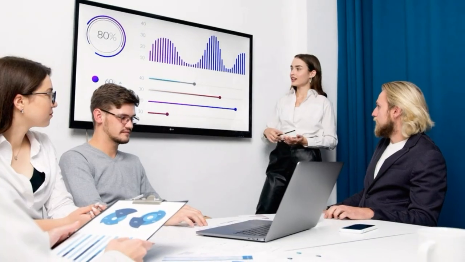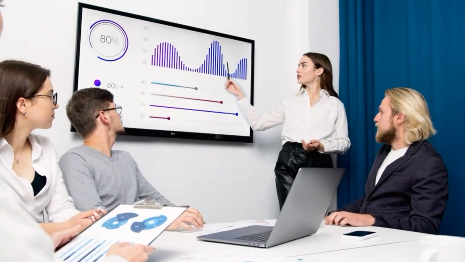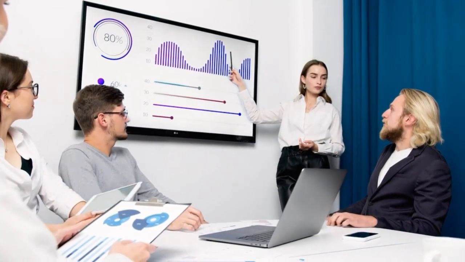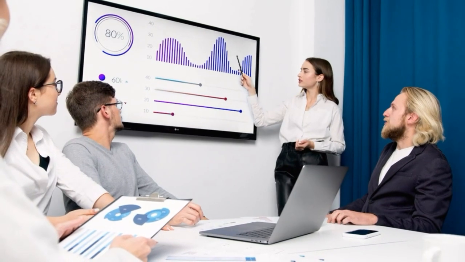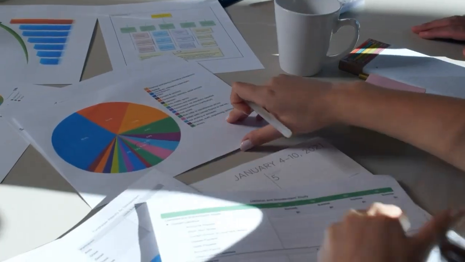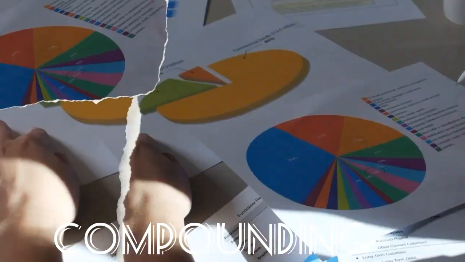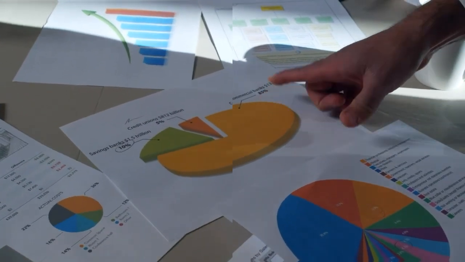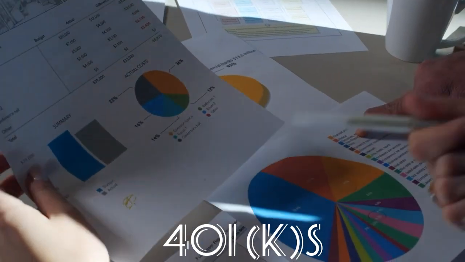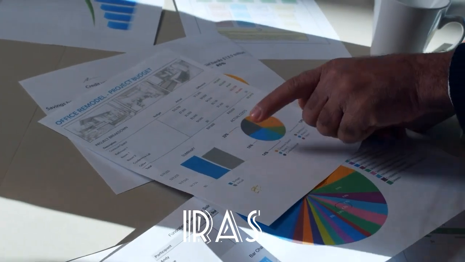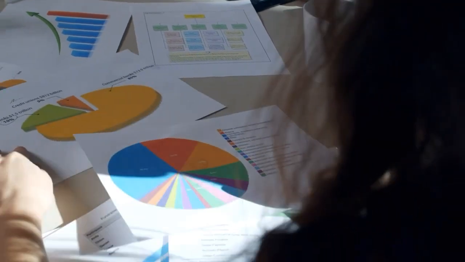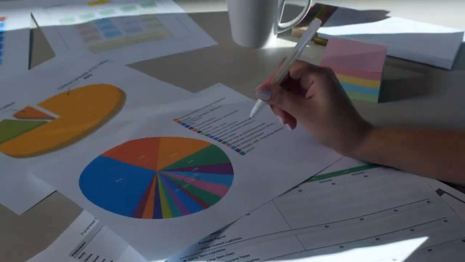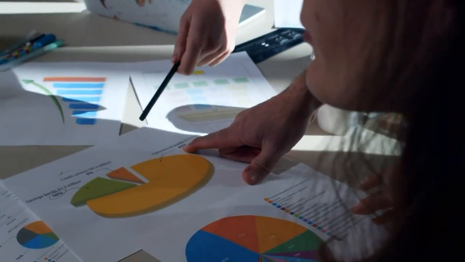Retirement planning. Retirement planning is a process of saving and investing for your retirement years. It's important to start saving for retirement as early as possible so you can take advantage of compounding interest. There are many retirement options including 401(k)s, IRAs, and pensions. Budgeting and financial planning may seem daunting at first, but with the right tools and knowledge, anyone can take control of their finances.